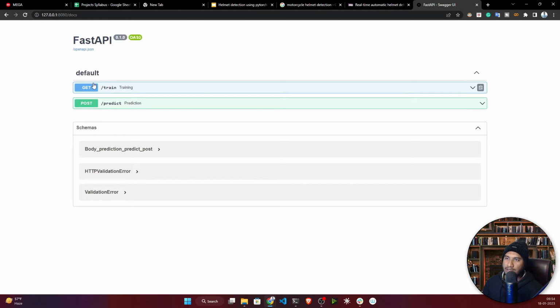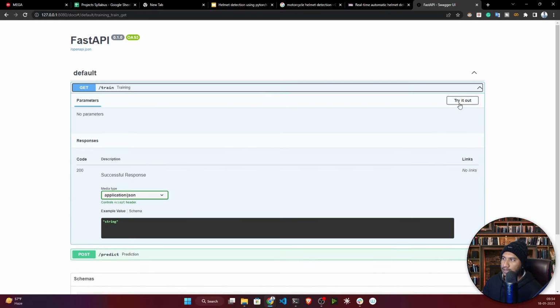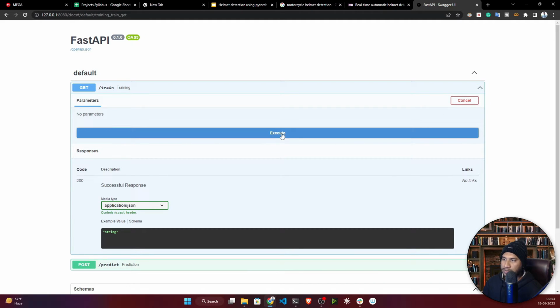Here you see I have two routes, the training route and the prediction route. If I click here, click on try it out, and then click on execute, it will start the training. It will download the data from this S3 bucket, transform the data, and start the model training. After training the model, it will push that model to the S3 bucket. That's how it will be working.